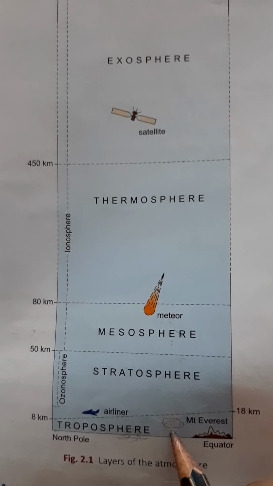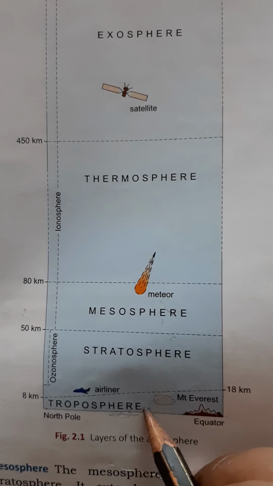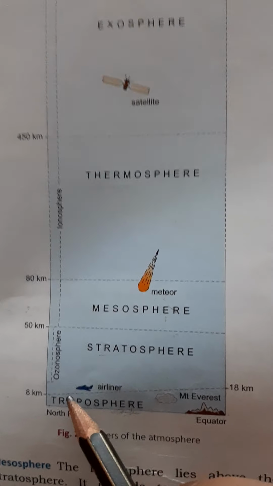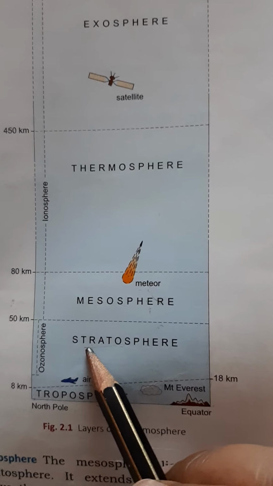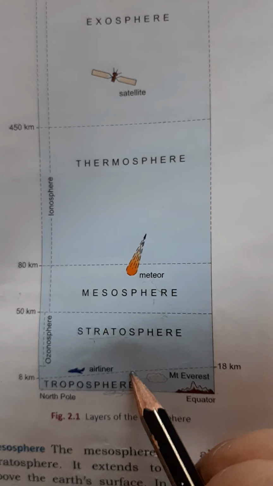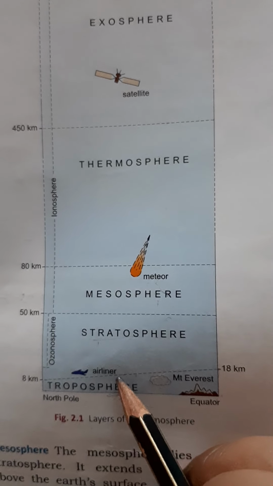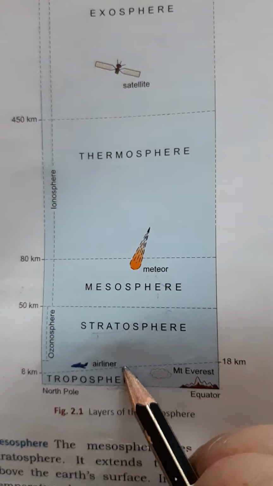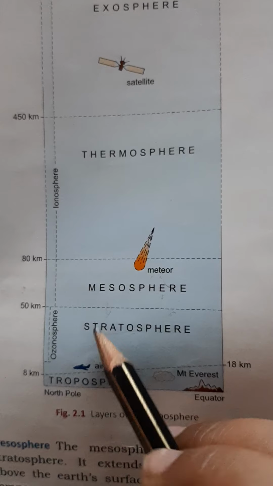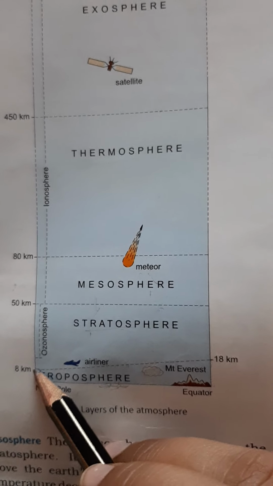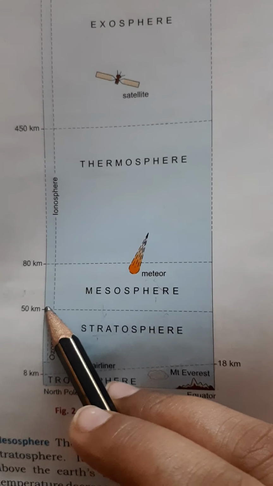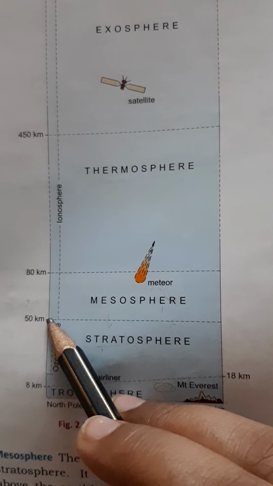Now this is the first layer, troposphere. Now we will move to the second layer, stratosphere. The second layer starts where troposphere ends. Its extent is from the tropopause till 50 kilometer in the atmosphere.